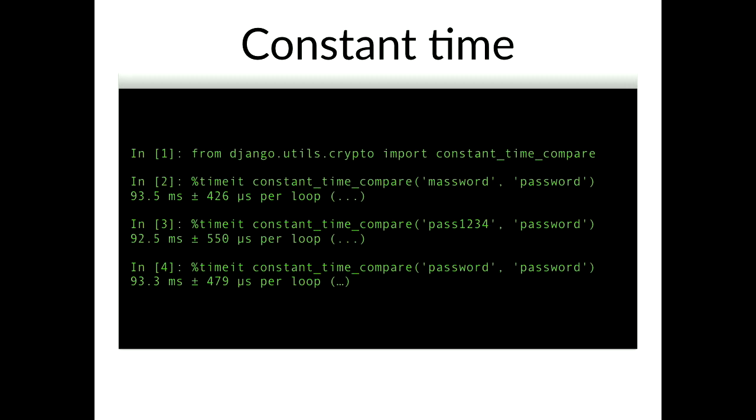The advice people give you when you ask about timing attacks is, make everything take the same amount of time. This is called a constant time operation. It's called constant time because it doesn't change how long it takes based on input that your attacker controls. Here's a similar timeit profile for string comparisons using Django's constant time compare function. It really is constant time, plus and minus some small system noise, but that small system noise isn't really enough to reveal information. Computer scientists like to call this big O of 1 in terms of how long it takes, so you can do that too.